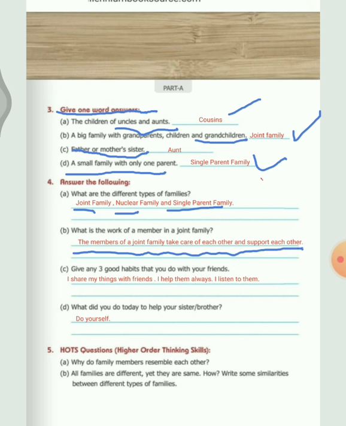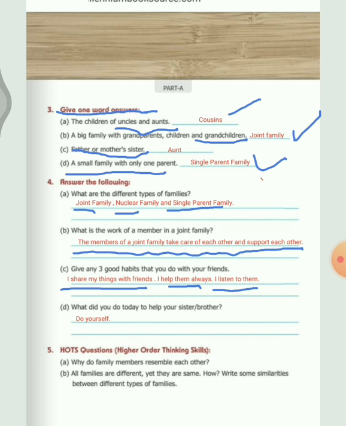Okay, C part. Give any 3 good habits that you do with your friends. What are the good habits that you do with your friends? We have written the answer. I share my things with friends. I help them always and I listen to them. Your answers can be any. You can write any answer. Whatever good habits that you do with your friends, you can write. So this answer can be different.